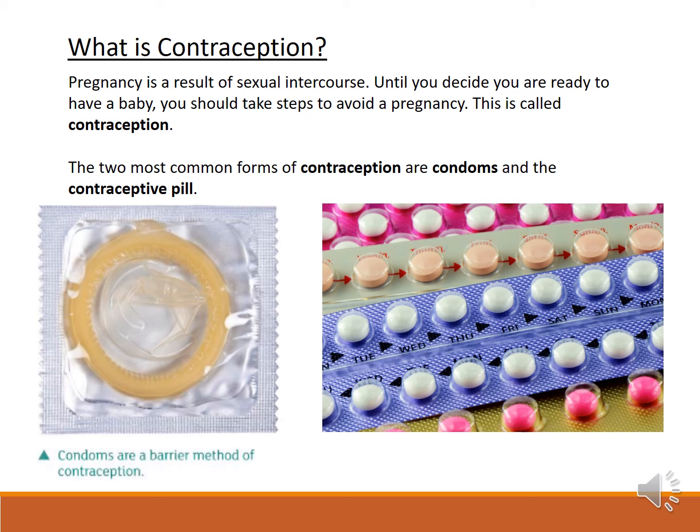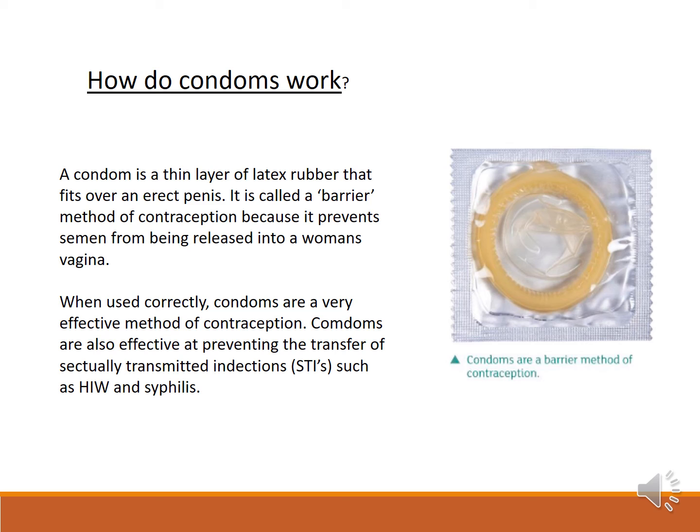So, the condom you can see there on the left in a packet, and the contraceptive pill on the right. Now, there are lots of different types of both of these. However, even though they've all got different types, they all work in the same way. So condoms. A condom is a thin layer of latex rubber that fits over an erect penis. It forms a physical barrier between the penis and a vagina. So this is called a barrier method of contraception because it physically prevents semen from being released into a woman's vagina. When used correctly, condoms are a really effective method of contraception.